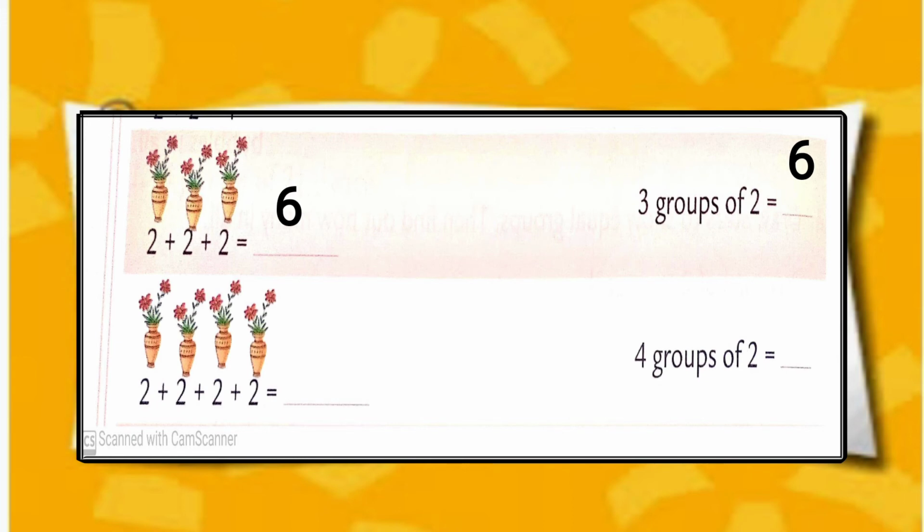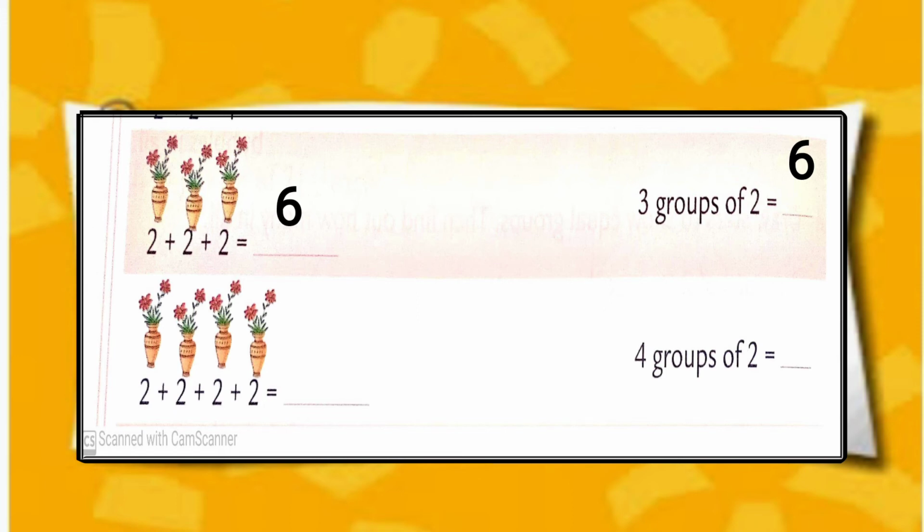Next we have 4 flower pots. Each flower pot has 2 flowers inside it. So we have to make repeated addition of 2, 4 times. Why?